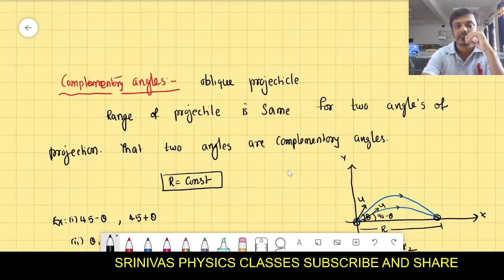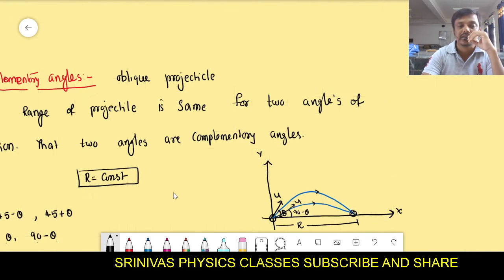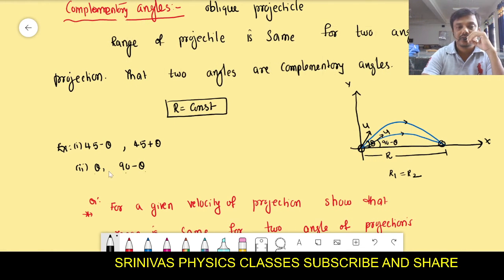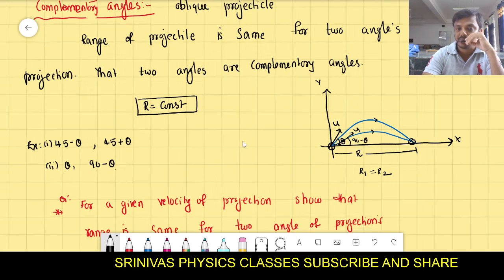Similarly, we can also prove it for theta and 90 minus theta. For theta and 90 minus theta also, we can prove that their ranges are the same. Complementary angles in case of an oblique projectile: the range of the projectile should be the same for a given velocity of projection.